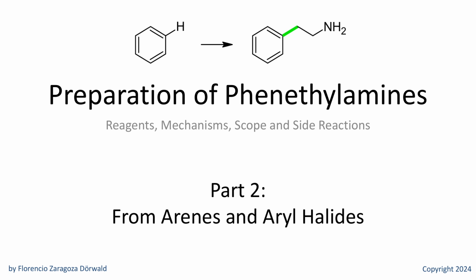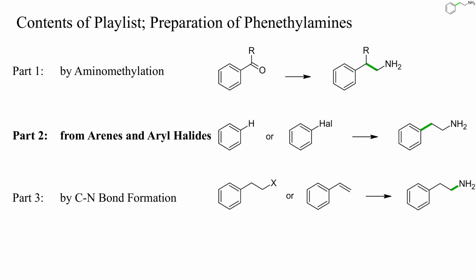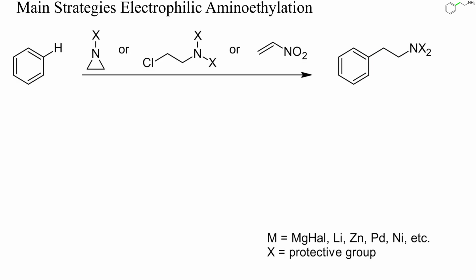Hi, this is the second video of my playlist about the preparation of phenethylamines. In this video we'll have a look at the preparation of phenethylamines by aminoethylation of arenes and aryl halides. A number of powerful strategies have been developed to accomplish this reaction, and I'll show you specific examples in a minute. One strategy is electrophilic aminoethylation.